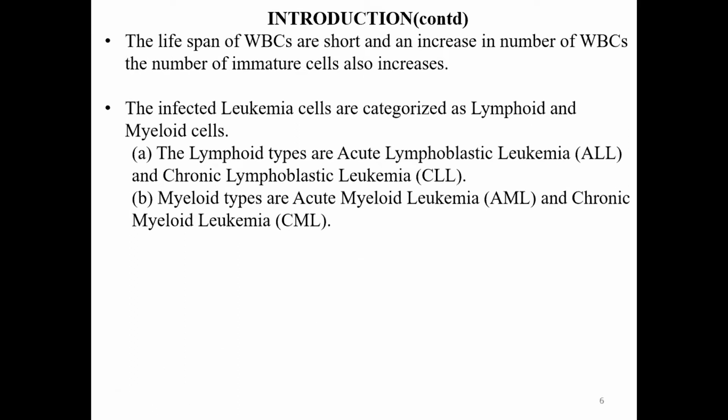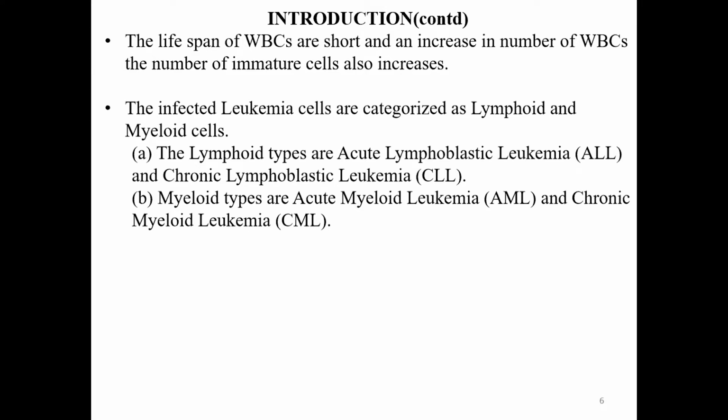So these WBCs are short-lived, and after a short period new cells are generated. When this new generation is not performed, there will be an increase in WBCs, which causes immature cells to also increase.